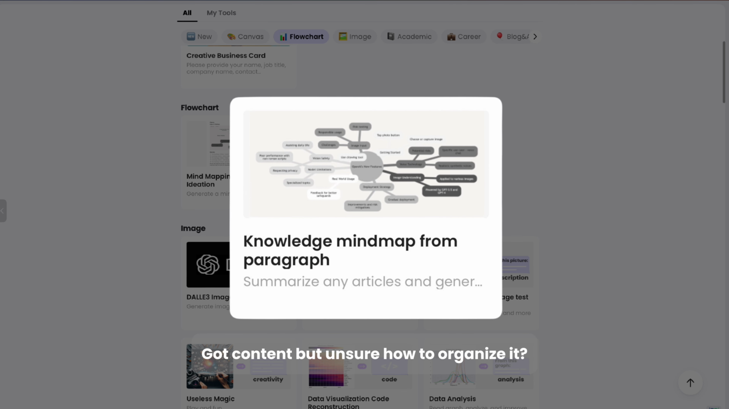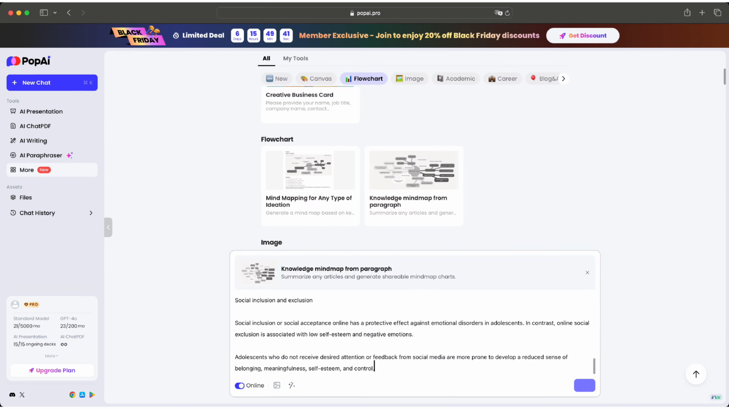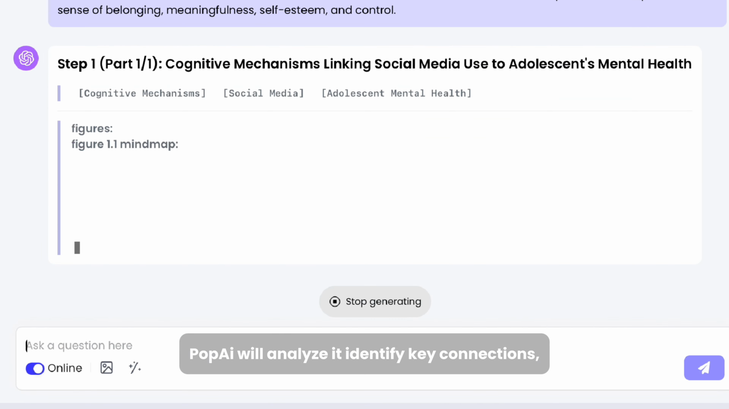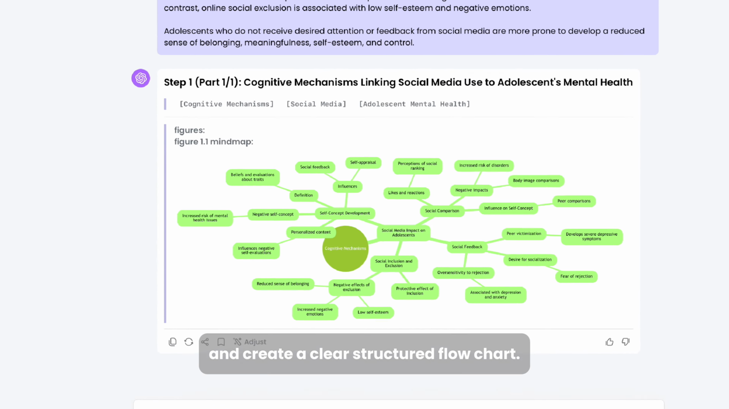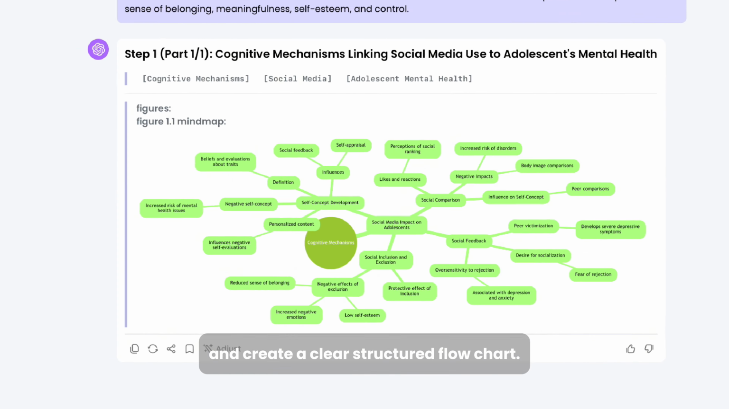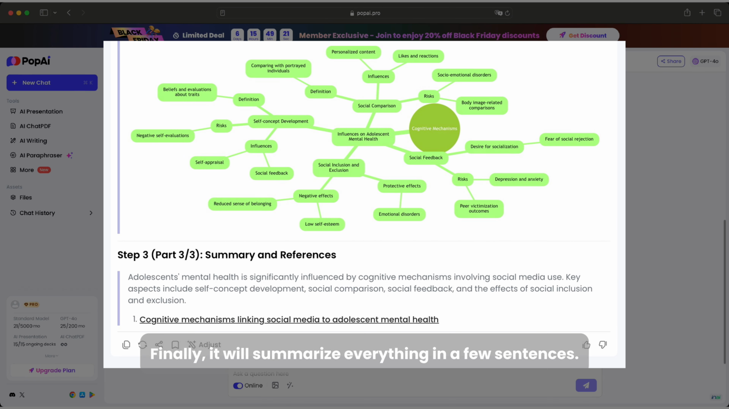Got content but unsure how to organize it? Pop AI will analyze it, identify key connections, extract important points, and create a clear, structured flowchart. Finally, it will summarize everything in a few sentences.